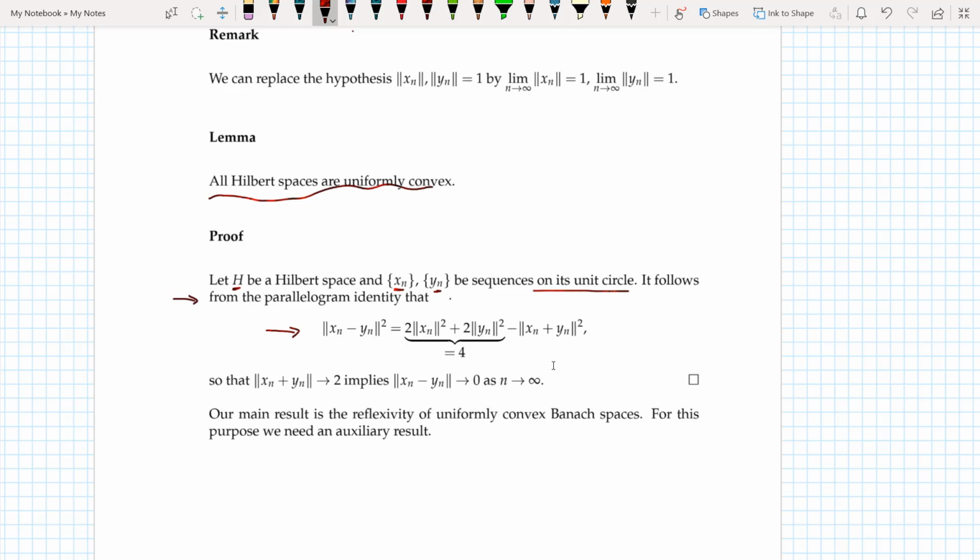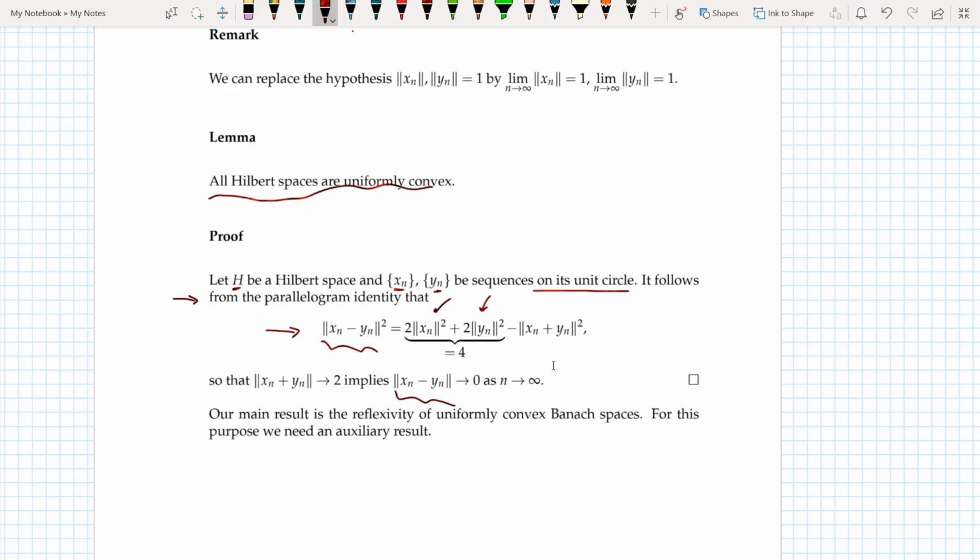Now I see that as xn and yn tend to 1, this whole thing tends to 4, and this thing would tend to 2, so this whole thing would tend to 0, which would imply that this thing here would tend to 0, and that's exactly what I want from a uniformly convex space.